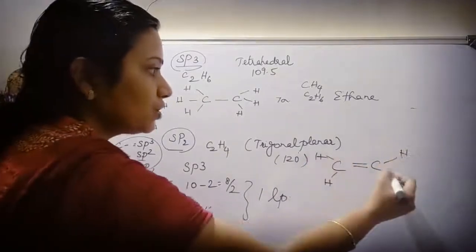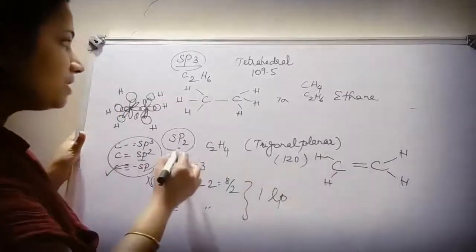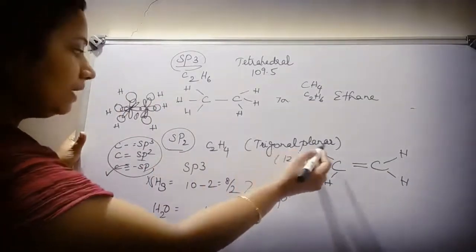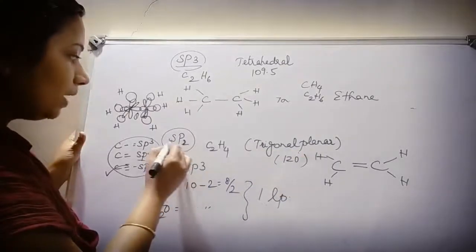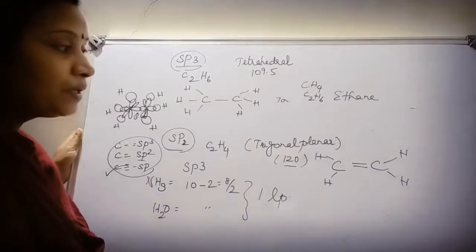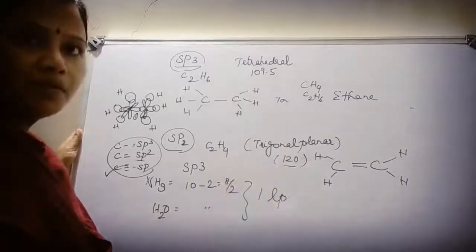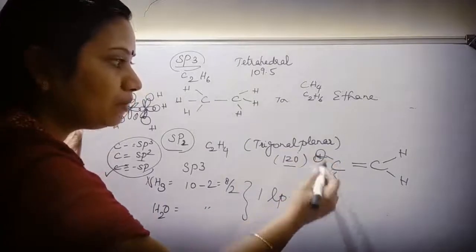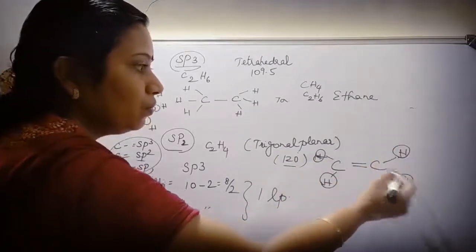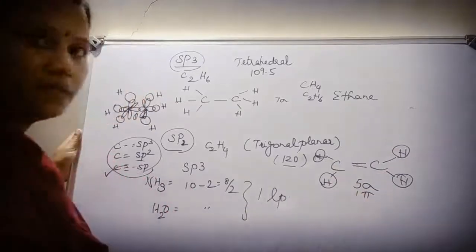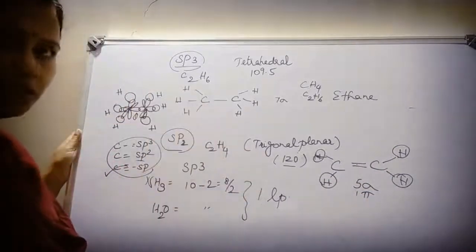Now this is the actual structure. And if it is sp2, the shape should be trigonal planar. 1, 2 and 3. Trigonal planar. The bond angle should be 120 degrees. Now let us calculate the number of sigma bonds present here. 1 sigma, here is 1 sigma, 1 sigma, 2, 3, 4, 5. So 5 sigma bonds and 1 pi bond should be present. Accordingly, you can draw the structure.